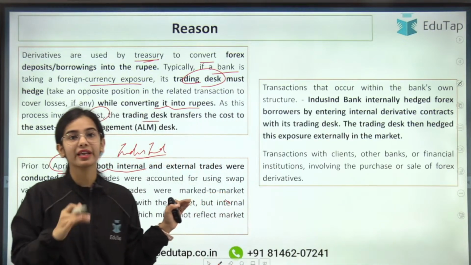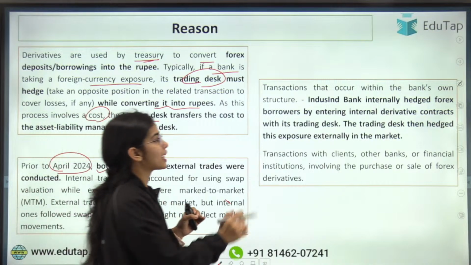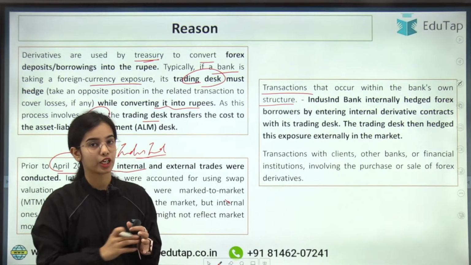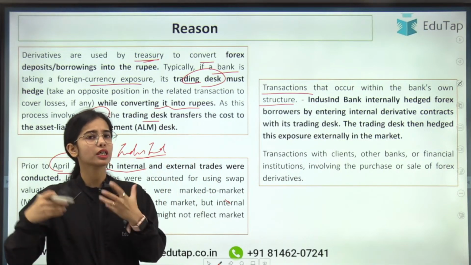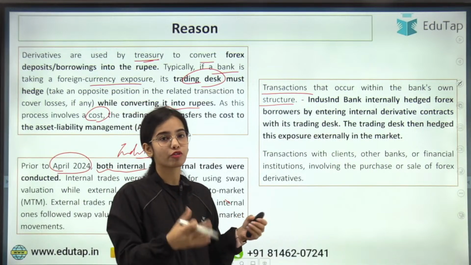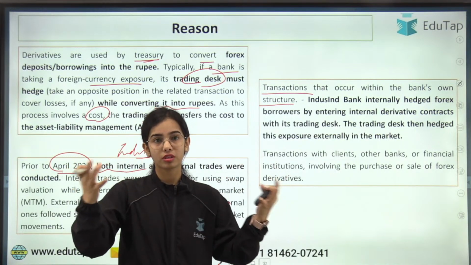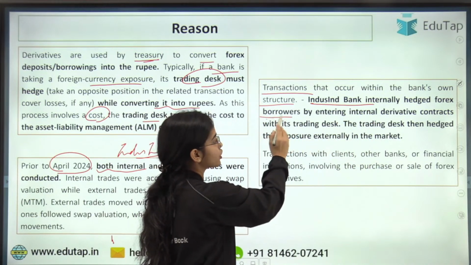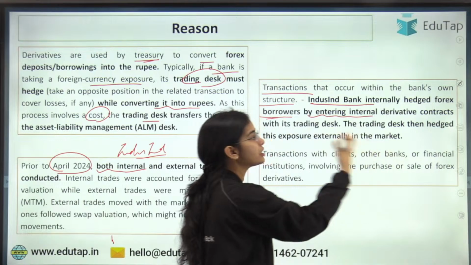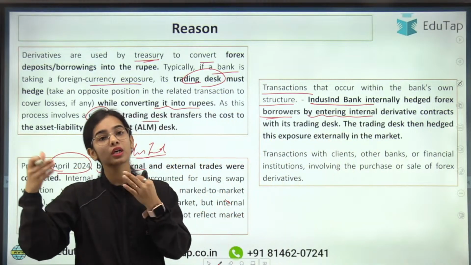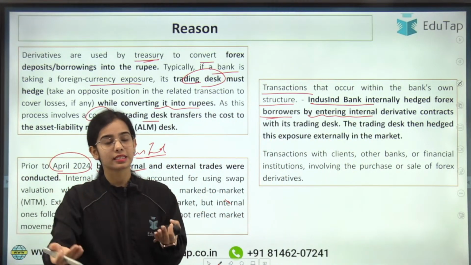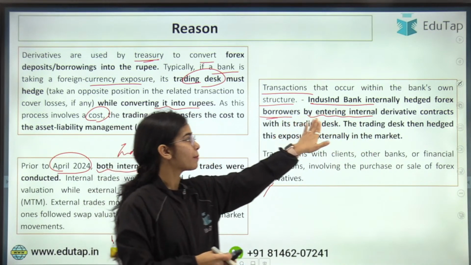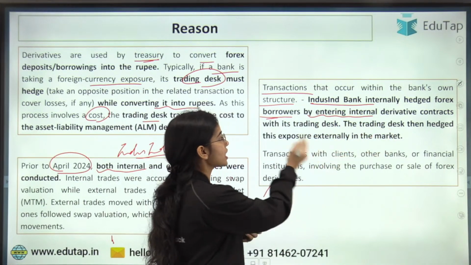So what is the internal trade and what is the external trade? Transactions that occur within the bank's own structure are known as internal trade. IndusInd Bank, like other banks, was doing it on a huge scale. IndusInd Bank internally hedged foreign exchange borrowers by entering internal derivative contracts with its own trading desk.